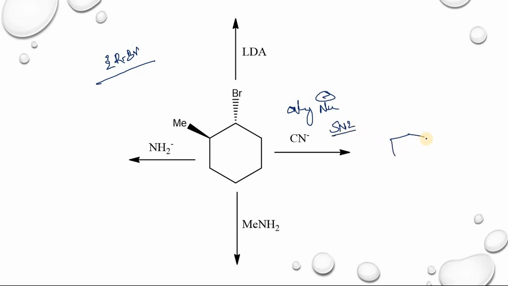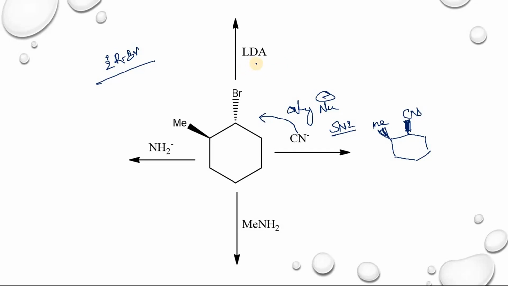So you will get inversion of configuration at the reaction center. This is the inversion of configuration. See, this one is below the plane, the bromine is below the plane. Here the CN minus attacks from above the plane and you will get CN above the plane.